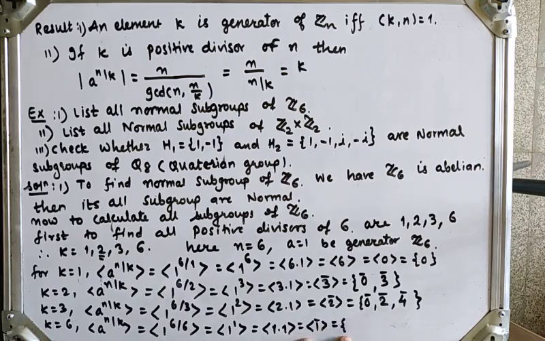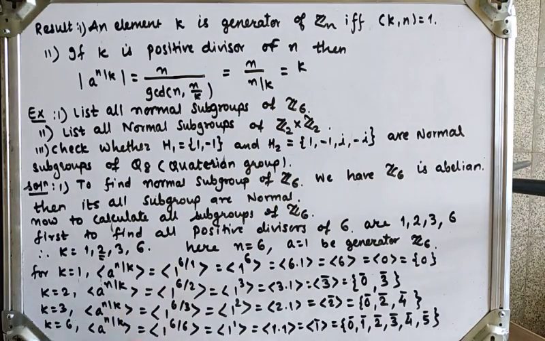So add this 1 till we get the identity. So first add one time, so we'll get 1 bar. Next add 1 two times, so 1 plus 1 which is 2 bar. Next add 1 three times, we'll get 3 bar. Add 1 four times, so 4 bar. Next 5 bar. Next if I add 1 six times, then we'll get 1 plus 1 plus 1 up to 6 times, we'll get 6 bar. And we have addition modulo 6, so when we divide 6 by 6 we'll get the identity. So here we get the subgroup H of order 6.